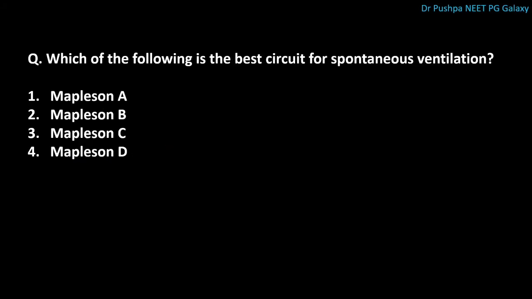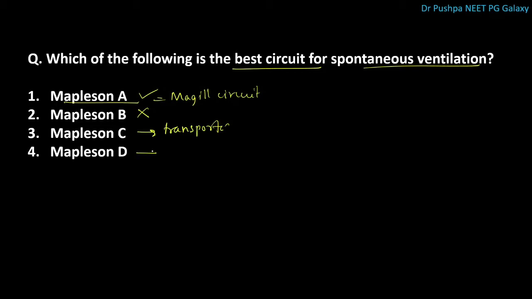Next question is, which of the following is the best circuit for spontaneous ventilation? The correct answer is Mapleson A circuit. This is also called as Magill circuit. But this is inefficient circuit for controlled ventilation. Mapleson B we are not using nowadays. Mapleson C is used for transportation. Mapleson D is best for controlled ventilation.